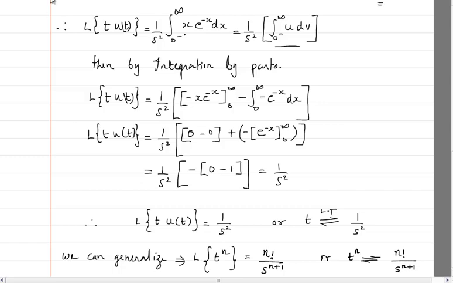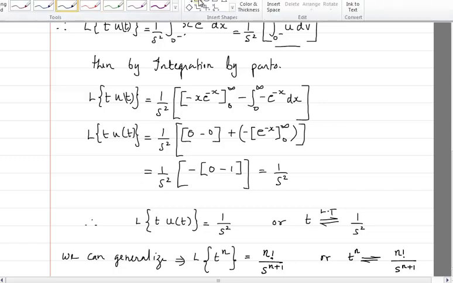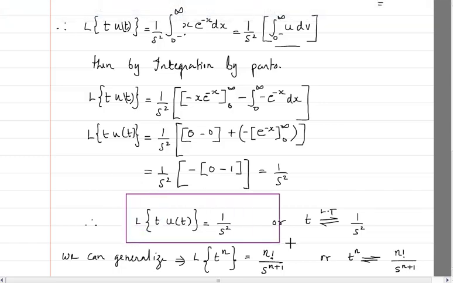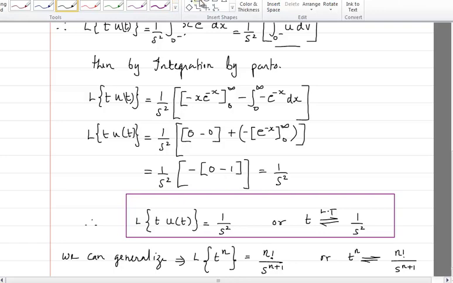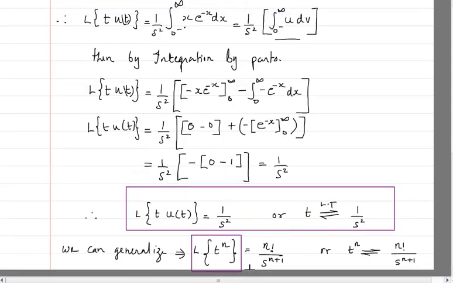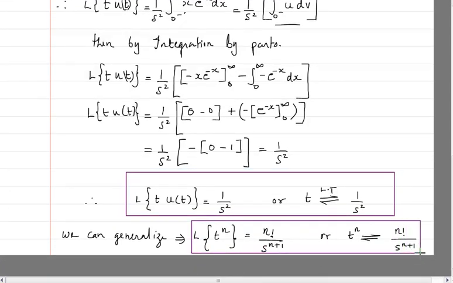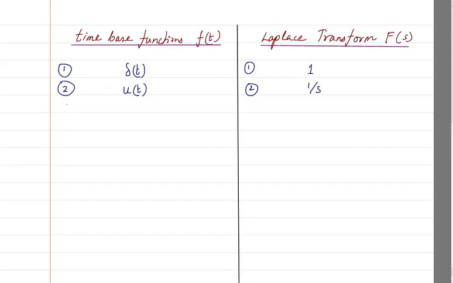So both of this we can put in a box. So this is one of the results. And we can put another generalized result, which is this one, also in a box. So both of these are the results. So we can write them separately, let's write it here.